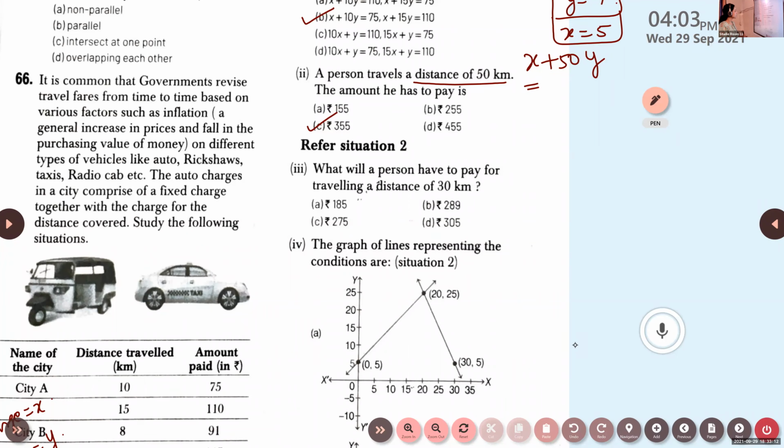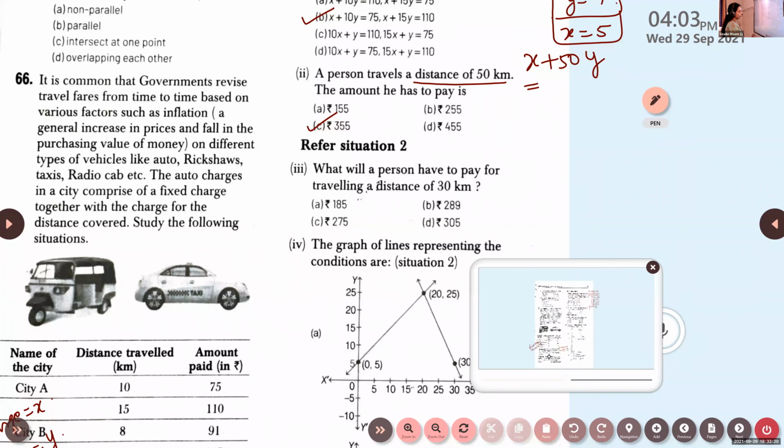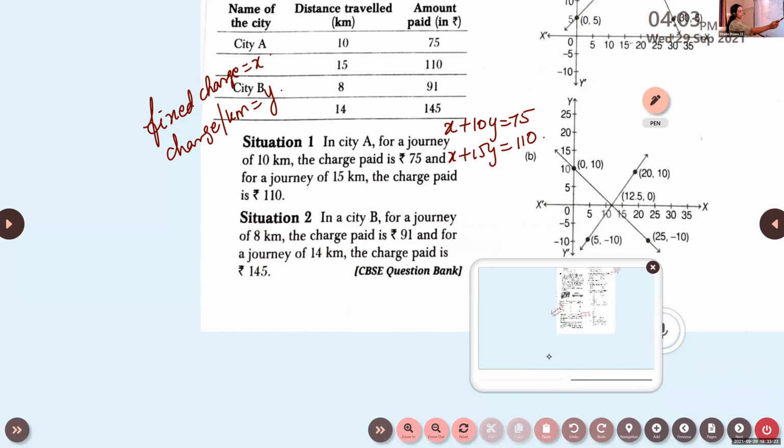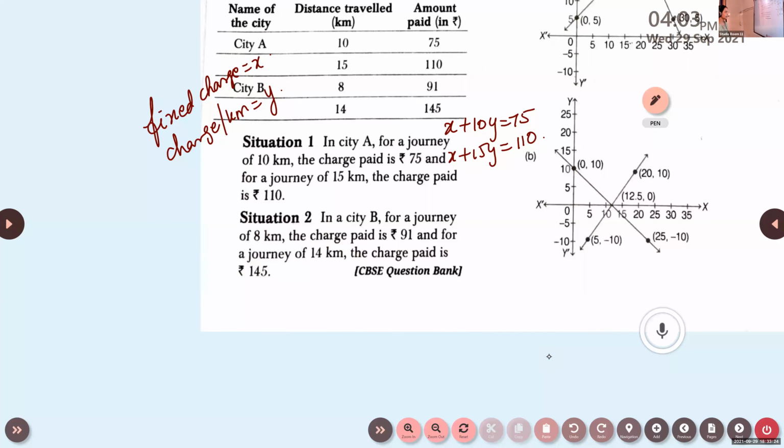For the second situation, you have to frame the equations. In city B, for a journey of 8 kilometers, the charge paid is rupees 91, and for a journey of 14 kilometers, the charge paid is rupees 145.